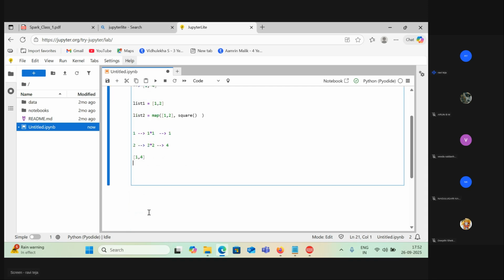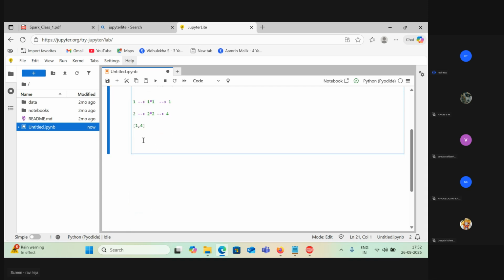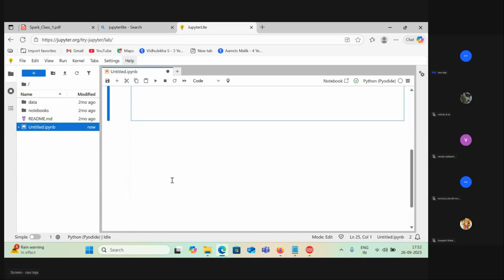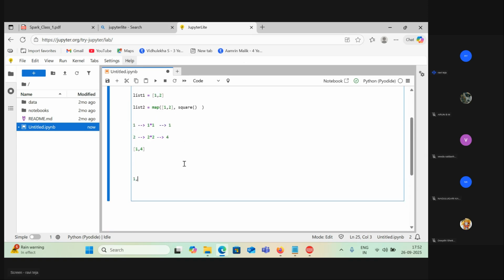Similarly, now let's think in this way. You have so much data, and you have multiple partitions. Let's say 1, 2, 3 is one partition, p1, and 2, 3, 4 is p2.